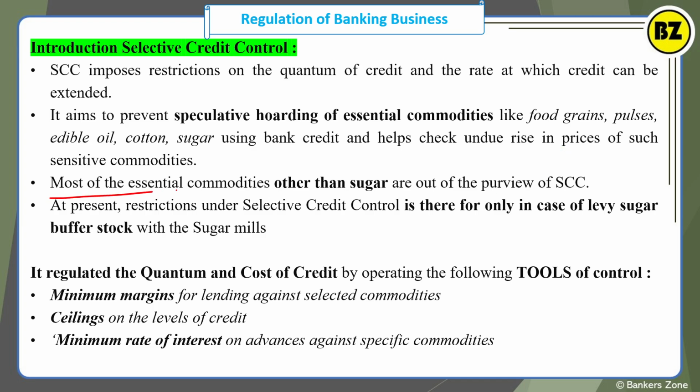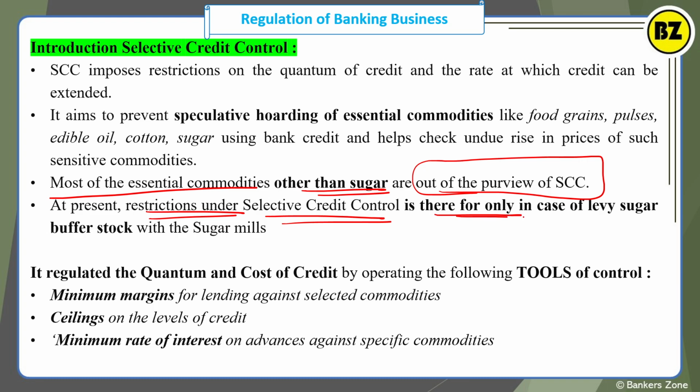Now see, most of the essential commodities other than sugar are now out of the purview of SCC. At present, restriction under selective credit control is there only in the case of levy sugar, that is, mainly the buffer stock with the sugar mills. So we can see that nowadays SCC is not that important, because it is only applicable to the levy sugar buffer stock in the sugar mills. These are stocks with the sugar mills only. Now it regulates the quantum and the cost of credit. That is what I have already told you in the first line.